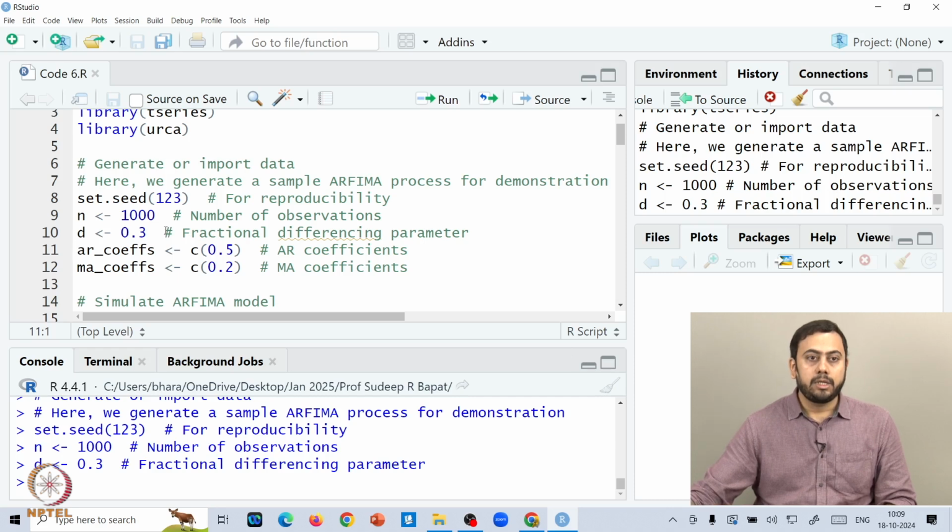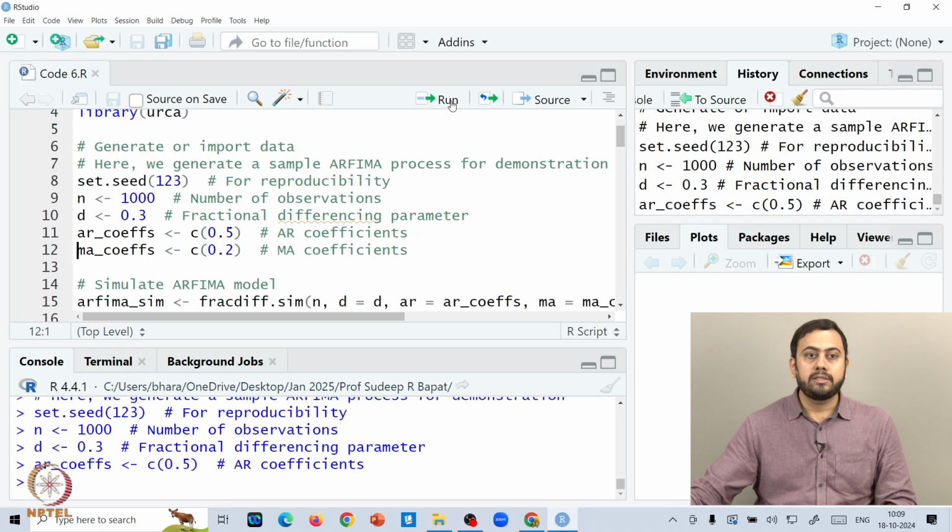Okay, so now developing further, since the ARFIMA process requires the AR components and the MA components as well, we can fix some AR coefficients. So the AR coefficient in our case would be 0.5, and this is nothing but an AR(1) structure, right? So you can run this and then the MA coefficients. So the MA coefficient we are keeping to be 0.2. Now again, you can play around with all these values. So probably change this 0.5 to let's say 0.9 and then see what different thing you get, right?